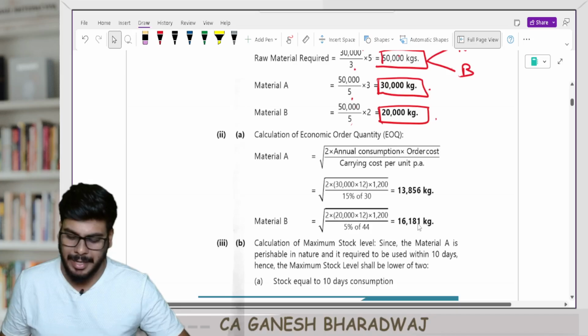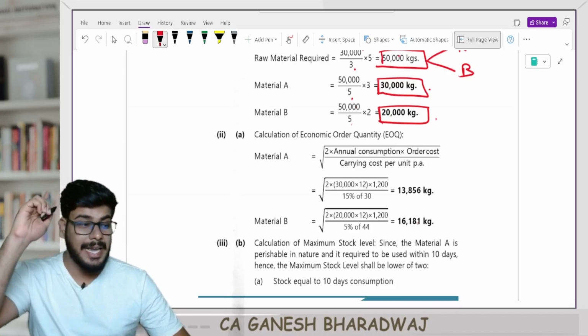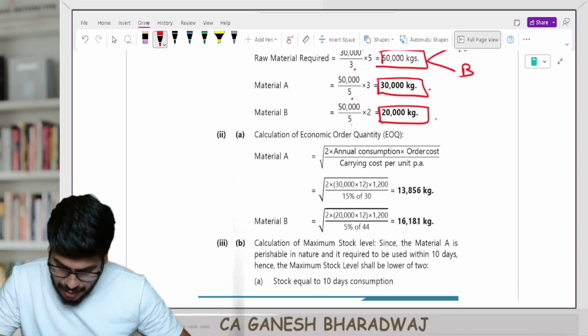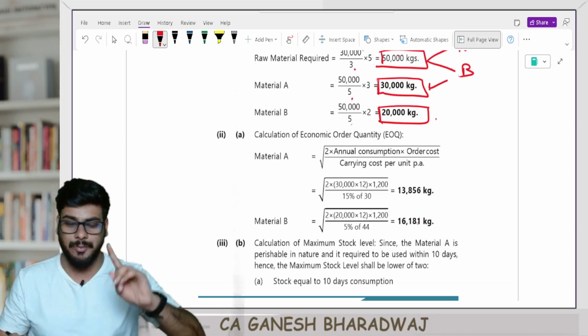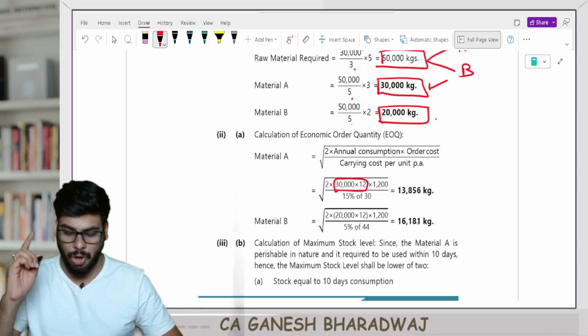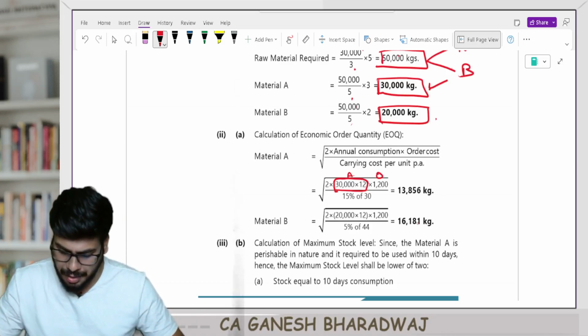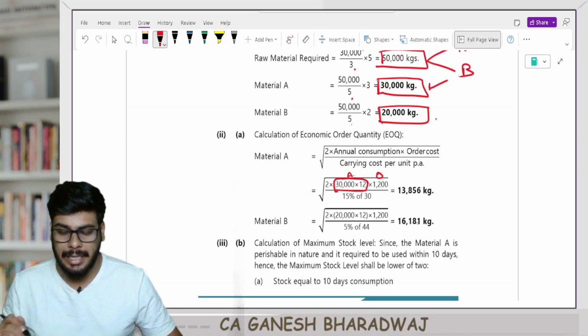For raw material A, it's going to be root of 2 into A. A is annual consumption. This 30,000 is only monthly consumption, so 30,000 into 12 becomes your annual consumption. What is O? Ordering cost per order, 1200 rupees, divided by C. What is the carrying cost per unit per annum?